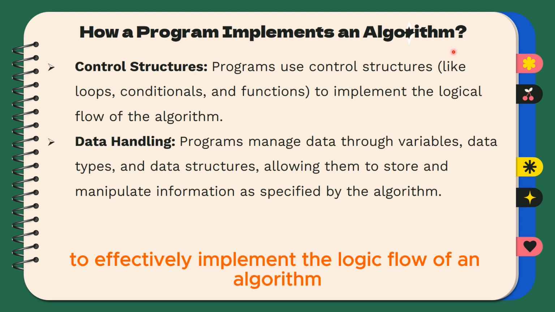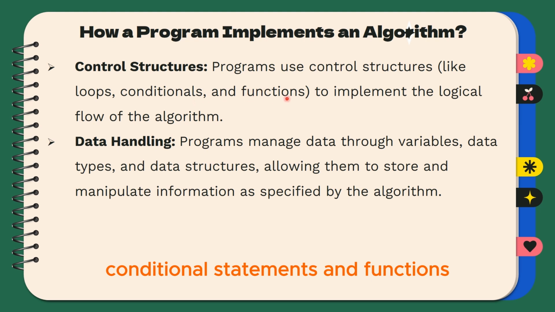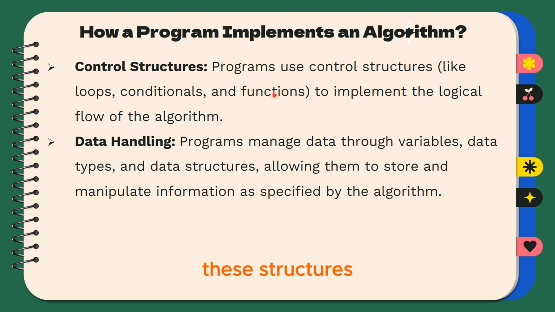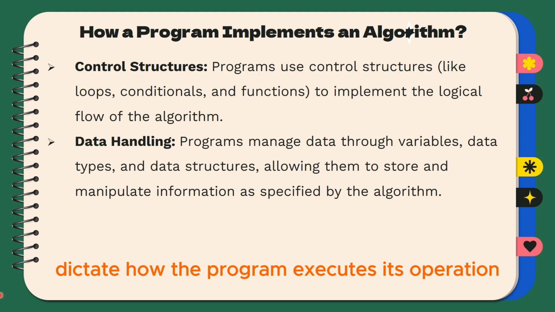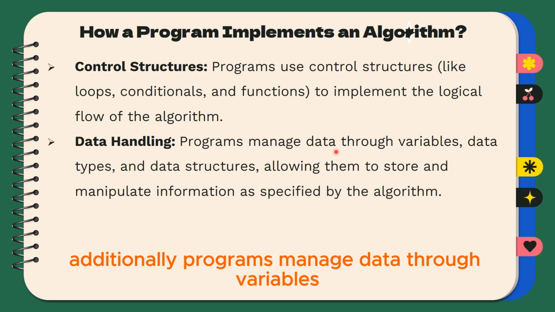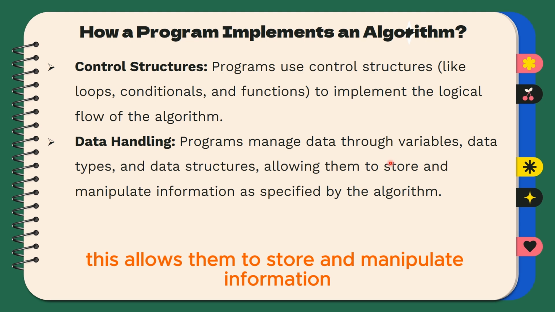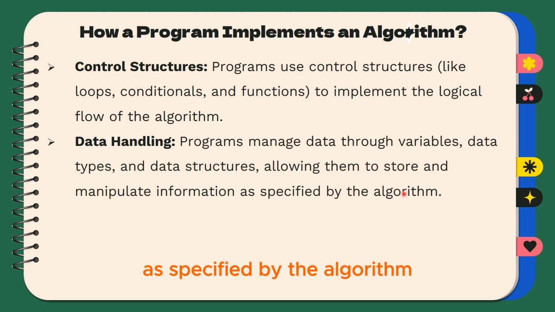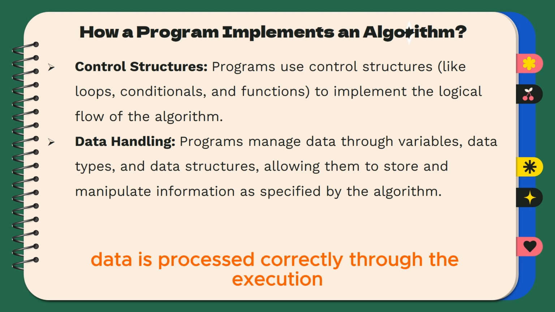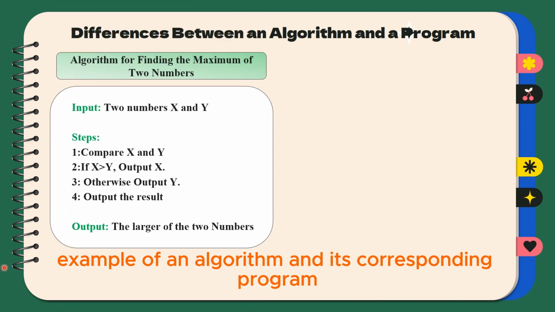Next, to effectively implement the logic flow of an algorithm, programs rely on control structures such as loops, conditional statements, and functions. These structures dictate how the program executes its operations based on certain conditions. Additionally, programs manage data through variables, data types, and data structures. This allows them to store and manipulate information as specified by the algorithm, ensuring that data is processed correctly throughout the execution.